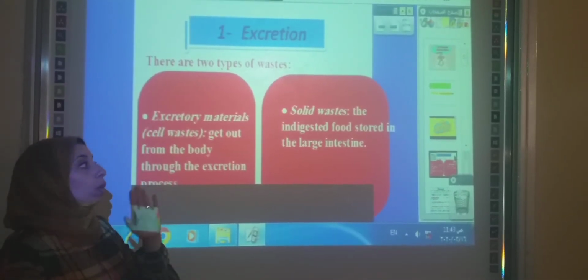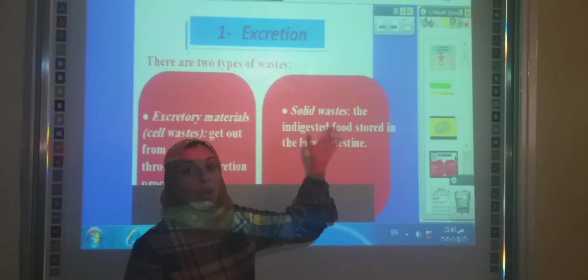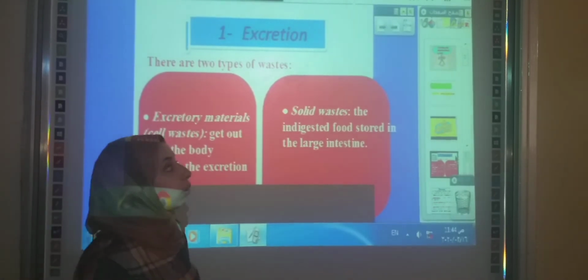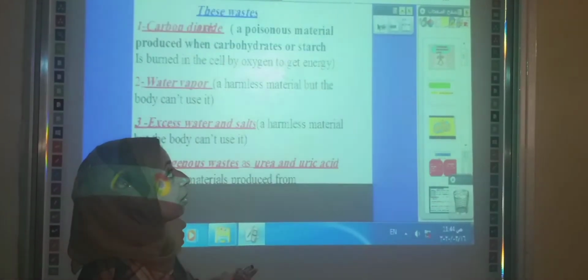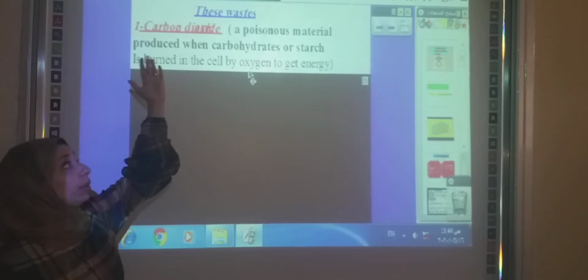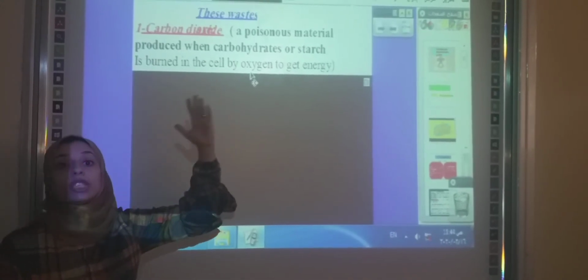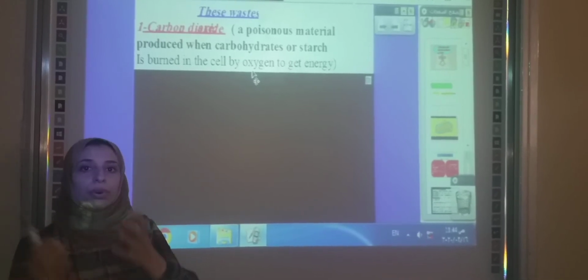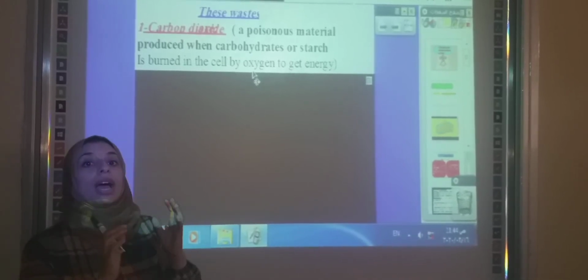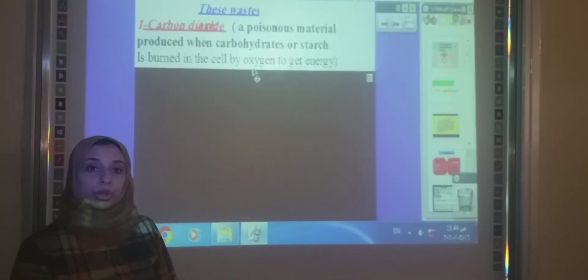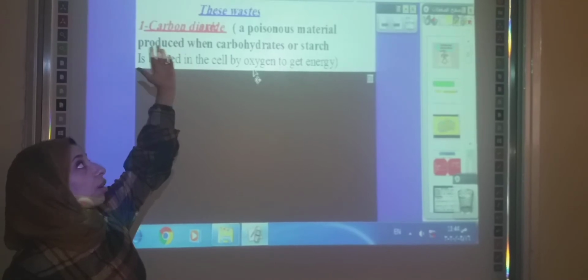In this lesson, we will not talk about the solid wastes. We will talk about the excretory materials or cell wastes. We have four types of cell wastes. Number one, carbon dioxide. Carbon dioxide is produced inside the cell because the oxygen burns the digested food. When the oxygen burns the digested food, it produces energy and wastes such as carbon dioxide gas.